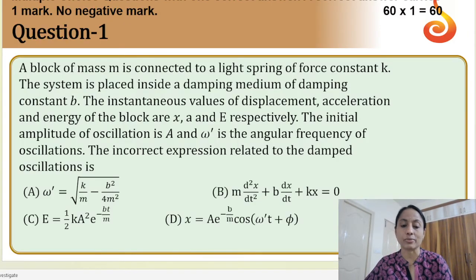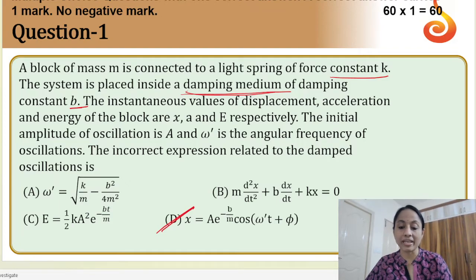So let's start with the question paper analysis. The first question is, the block of mass m is connected to a light spring of force constant k. The system is placed inside a damping medium of damping constant b. I found that it is a bit out of syllabus. This question is not calculation based. It is a memory based question and the correct option is D.